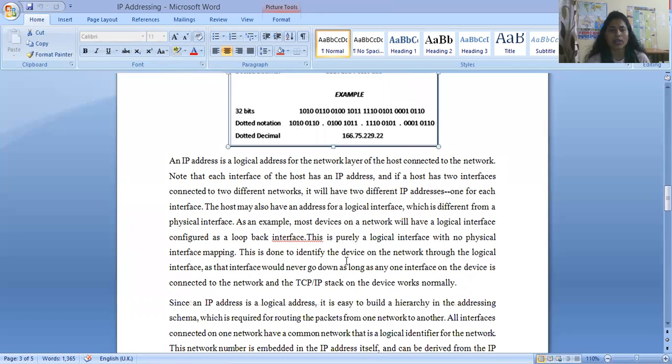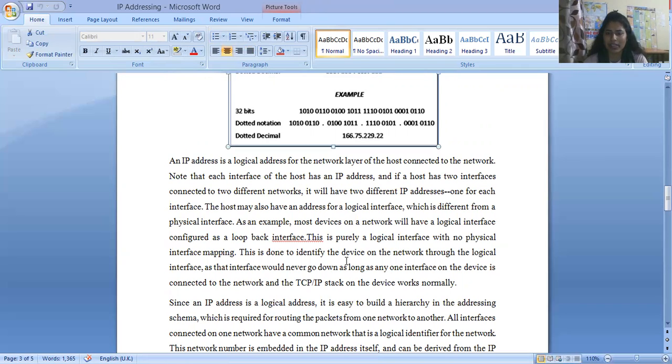Okay, so the IP address is the logical address for the network layer of the host connected to the network. Note that the IP address belongs to an interface of the host, and if a host has two interfaces connected to different networks, it will have two different IP addresses, one for each interface. A host may also have an address for a logical interface, which is different from the physical interface.